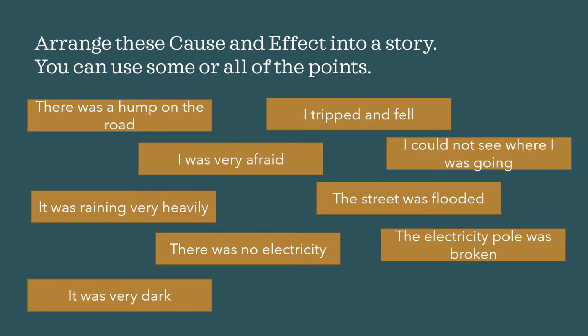It was raining very heavily. The street was flooded. There was no electricity. The electricity pole was broken. It was very dark. So you can see there are a number of sentences on the screen. So what you have to do is you have to identify what is the cause and what is an effect and try to build a story from it.